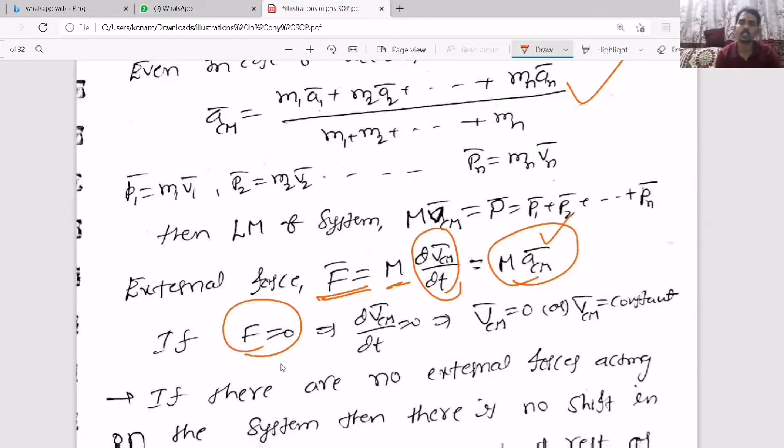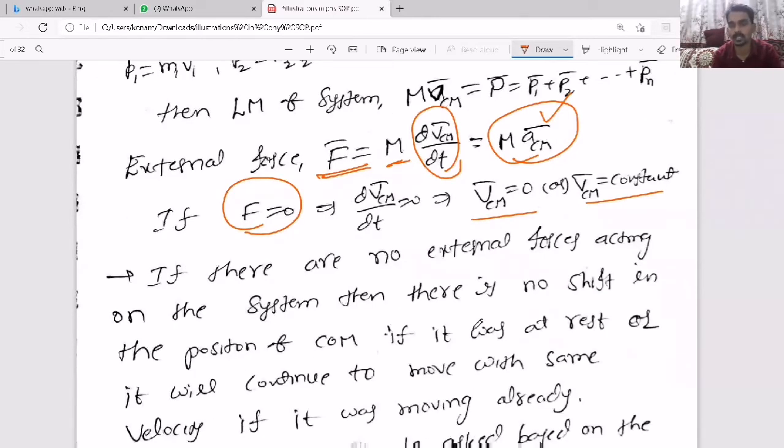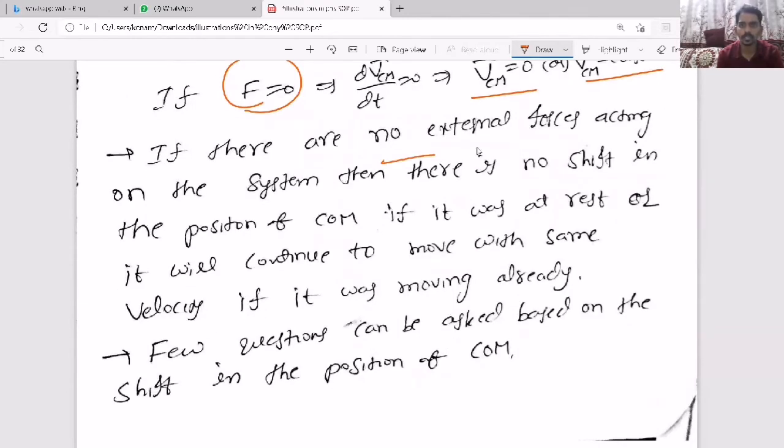So if external force is 0 on a system, its velocity is either 0 or constant. Whose velocity? Center of mass velocity. Maybe 0 or maybe constant. That means the linear momentum of the center of mass remains conserved. So that is what I have written here: if there are no external forces acting on the system, there is no shift in the position of center of mass. If it was at rest, it stays at rest, or if it is already moving, it will continue to move with the same velocity.